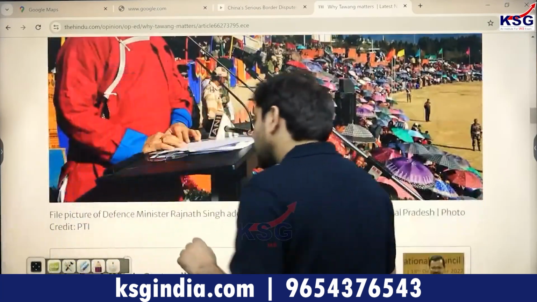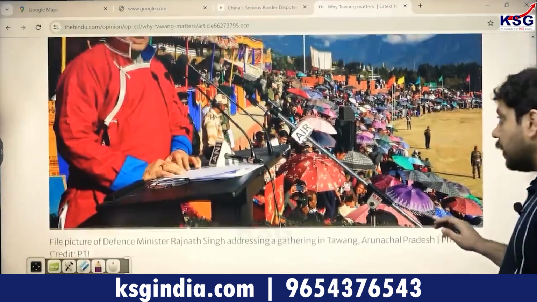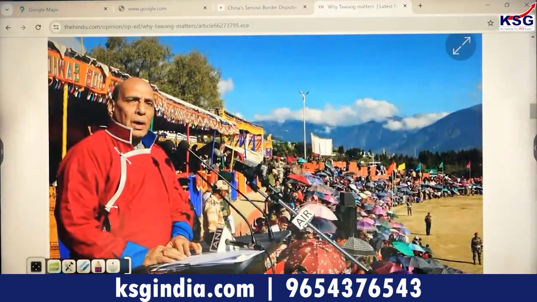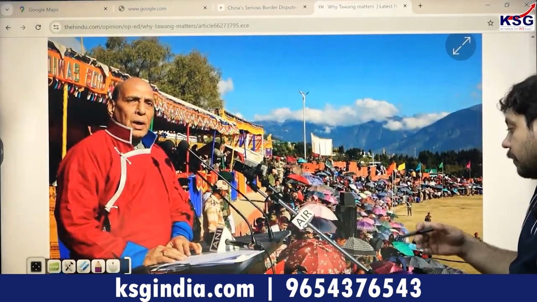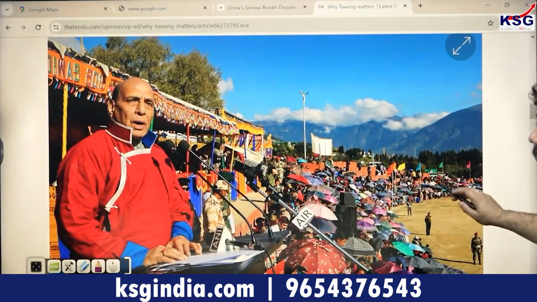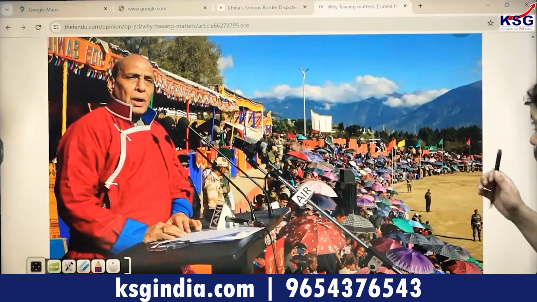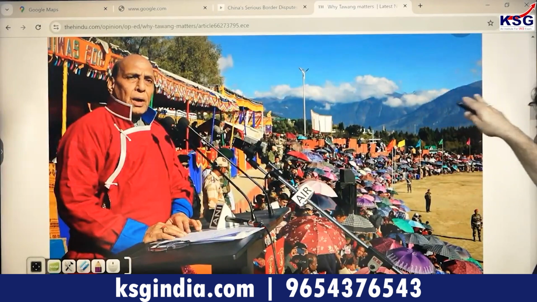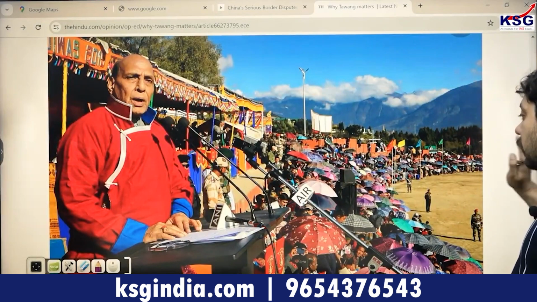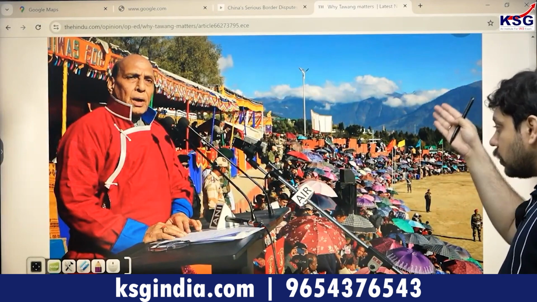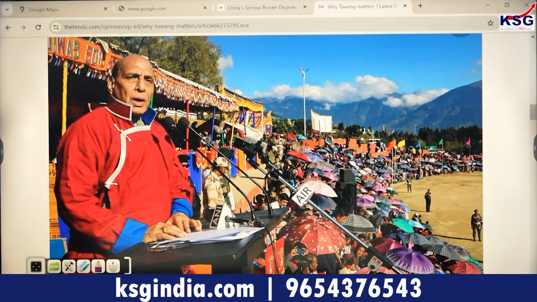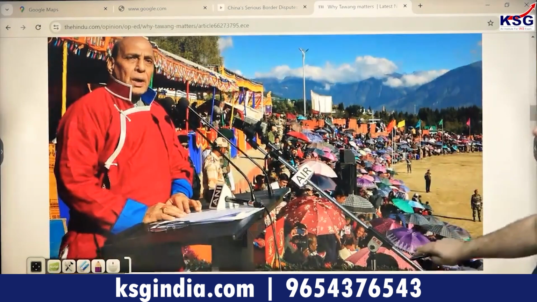You see the defense minister over here addressing a gathering in Tawang with regard to laying India's claims in this particular region. So you can see how India is present in this region prominently, and on the other side of the hills that you see, the Chinese forces are present. So we are at the most proximate to the Chinese in this area.